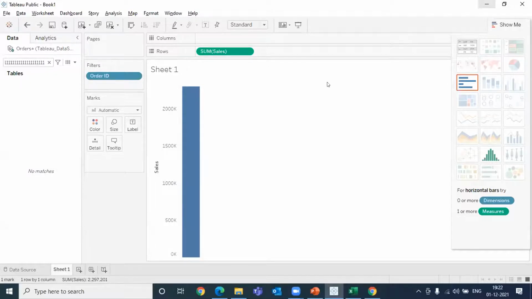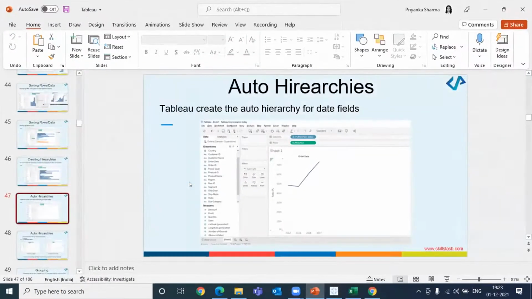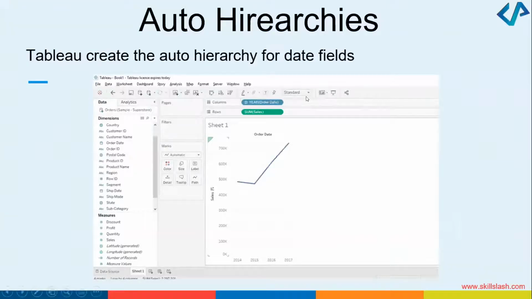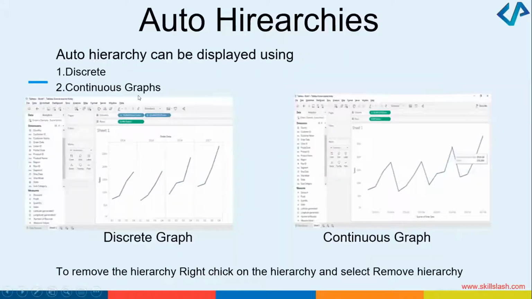All right, that's fine. What I'm going to do is very quickly explain it to you through the slide. Maybe that will be quicker. So you can see on this slide that I have got the year, which is the order date, and I've got the rows, which is the sum of sales. Can you all see a graph, right? So based on this graph, different things can be done. Like you can display the auto hierarchy using the discrete graphs, or you can show it through the continuous graphs.